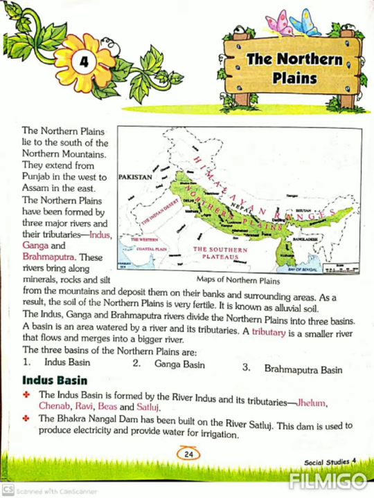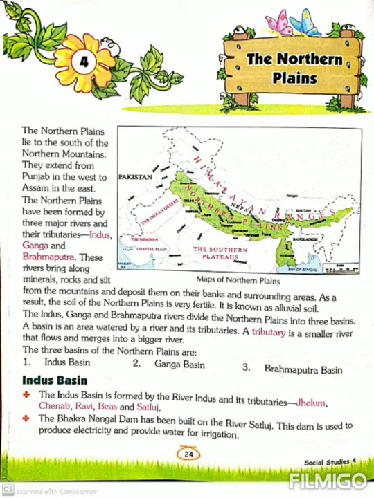So these three rivers Indus, Ganga and Brahmaputra bring along minerals, rocks and silt. They bring these three things from the mountains and collect them. Deposit means collect. They collect on the sides of the rivers and the surrounding areas, meaning the near areas.